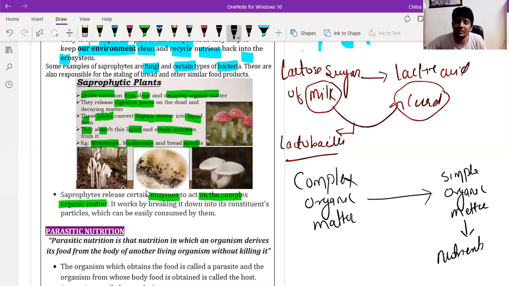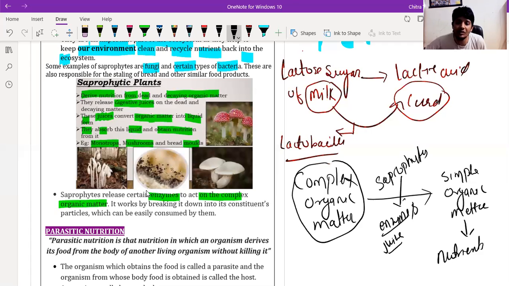This process is carried out by saprophytes. They release some enzymes and digestive juice, and with the help of juice and enzymes, the complex organic matter is converted into the simple form.